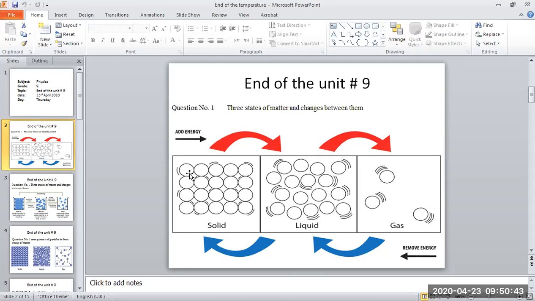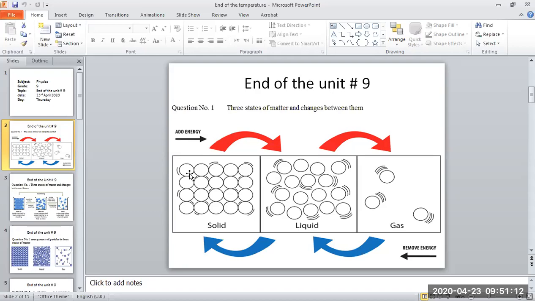Because of this, when we define a solid, we say any substance that has specific shape and specific volume is a solid. Why does it have specific shape? Because the particles are arranged and tightly packed together.